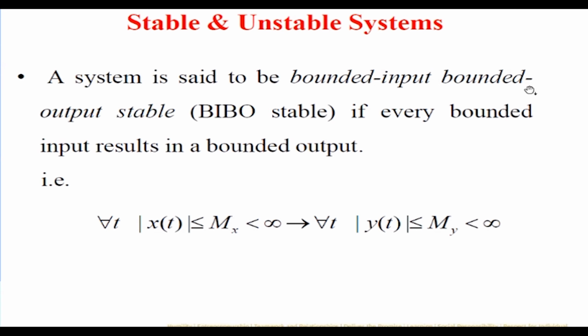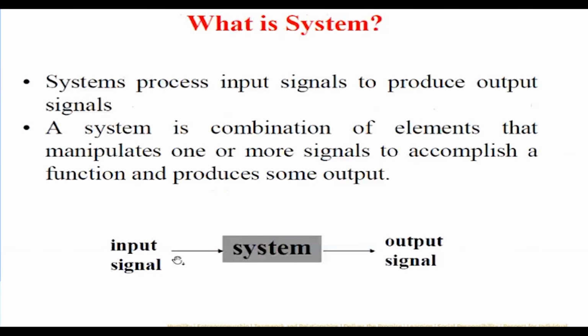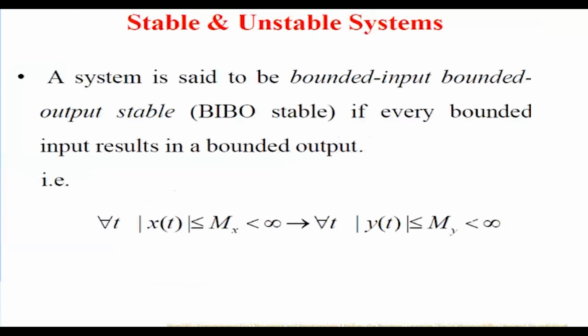restricting ourselves to bounded input, bounded output. So suppose this is a system, and I give a bounded input, that means the signal has certain bounds. For example, the step signal has certain bounds, right? If it is a unit step, only one is the bound. It is not varying anything. And for that, if you are getting the output as well bounded, that means the output is also within the limits, we call it bounded input and bounded output. Okay. So this is the definition.